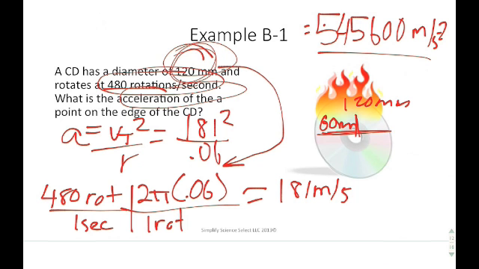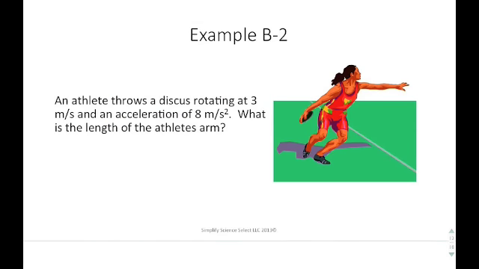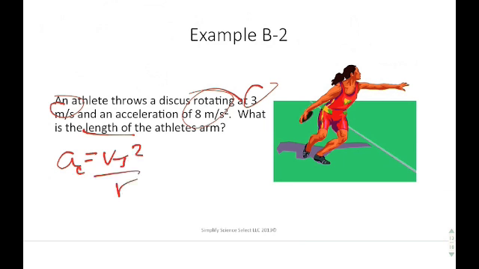So now we look at example B2, and it says an athlete throws a discus rotating at 3 meters per second and accelerating at 8 meters per second squared. And what is the length of the athlete's arm? So this is just a straightforward application of our centripetal acceleration equation. You should be able to plug your numbers into the appropriate places and solve for the radius as 1.125 meters.